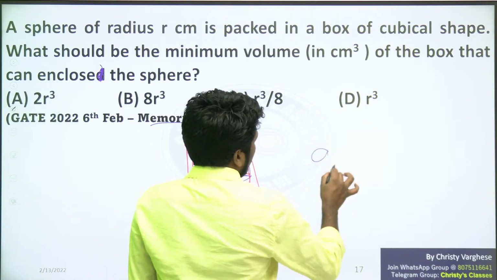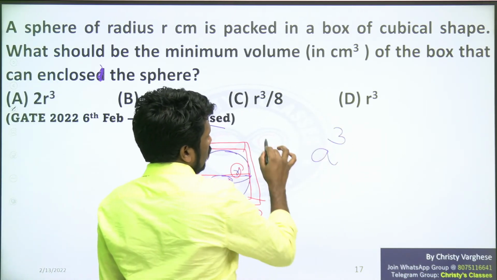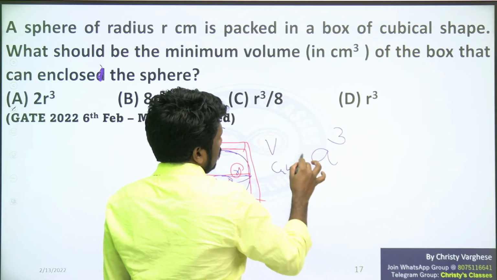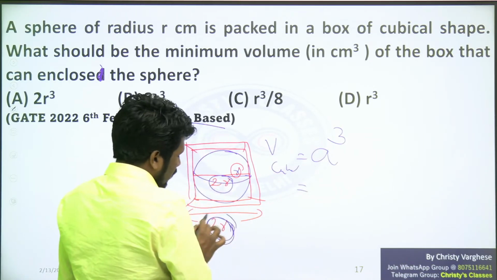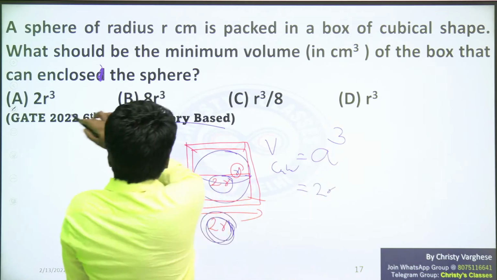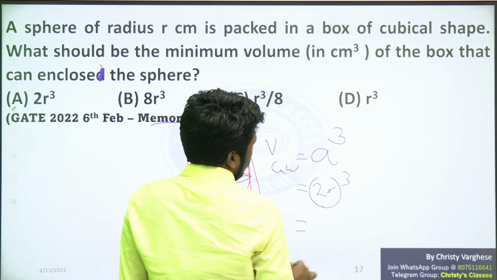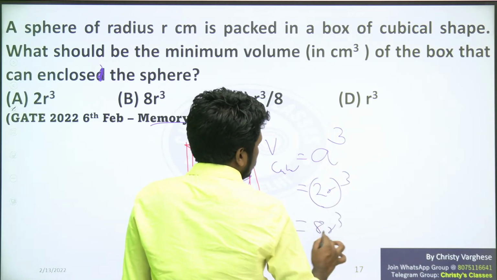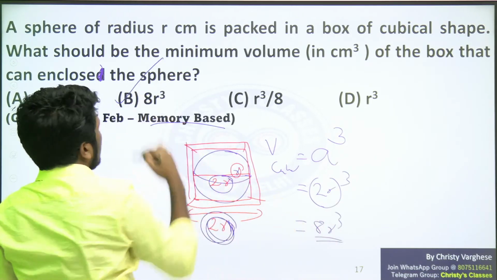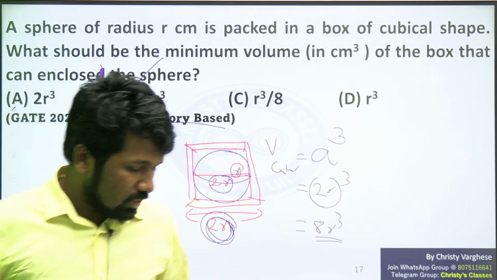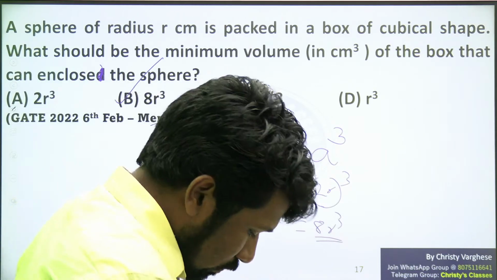Volume of a cube is side length cubed. So here the side length is 2r. With respect to r, we need the answer. So 2r the whole cube, that is 8r cube. So option B, 8r cube is the answer. Hope this is clear to all of you.